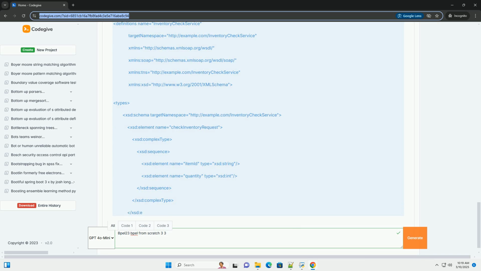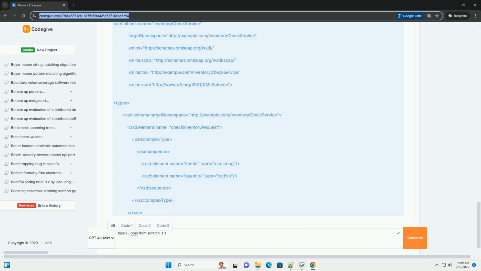Improved support for compensating activities after a fault. Simplified correlation. More straightforward correlation mechanisms. Human interactions. While BPEL isn't primarily designed for human tasks, it can be integrated with human workflow components. Standardization. BPEL 2.0 is an OASIS standard.